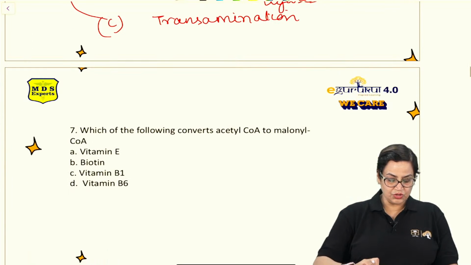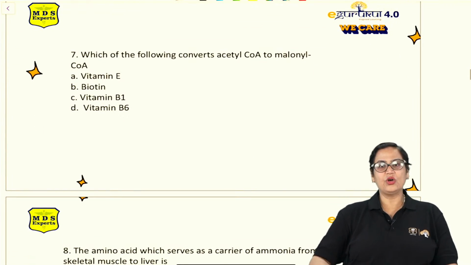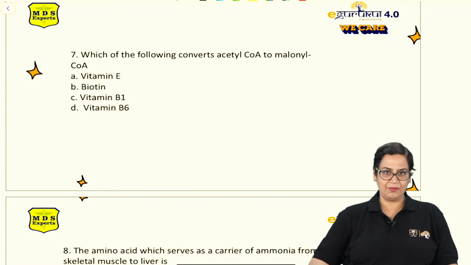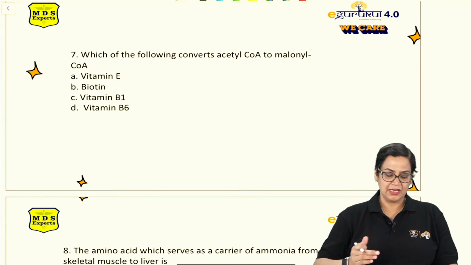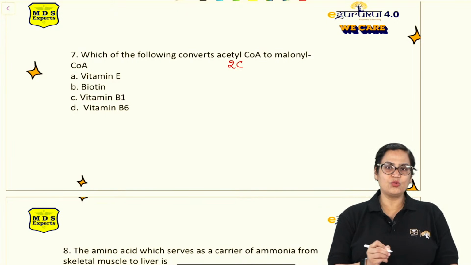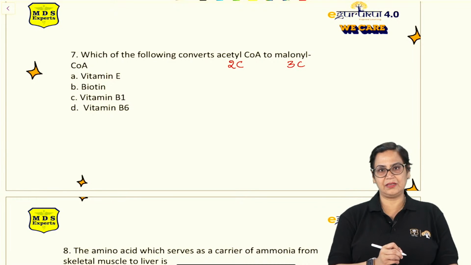Then moving on to the next question, which of the following converts acetyl coenzyme A to malonyl coenzyme A? A very important question and a very simple question. First of all, acetyl coenzyme A has 2 carbon atoms, malonyl CoA has 3 carbon atoms.